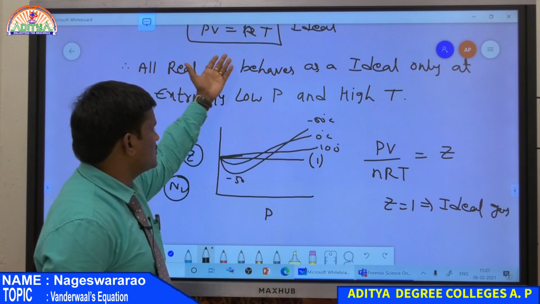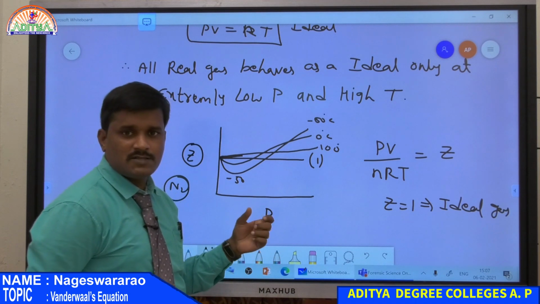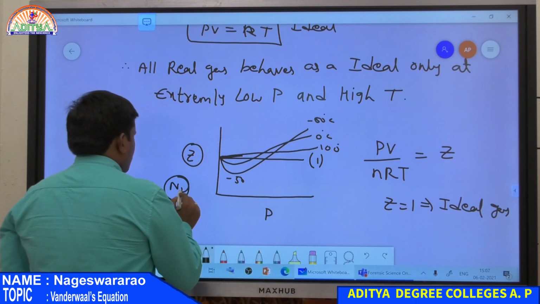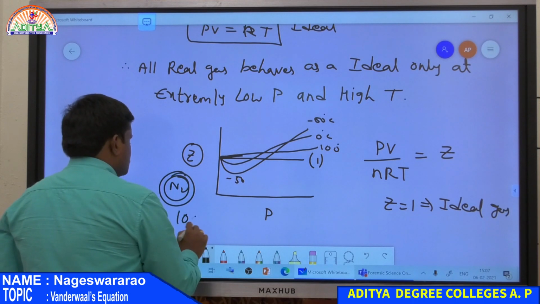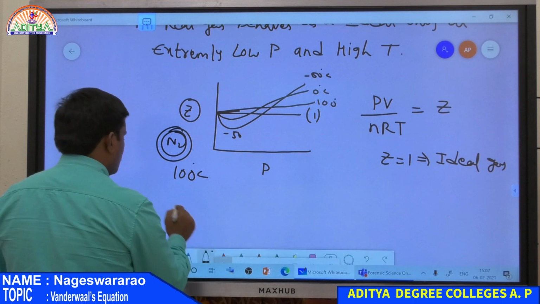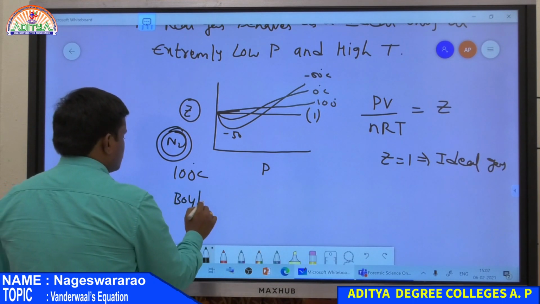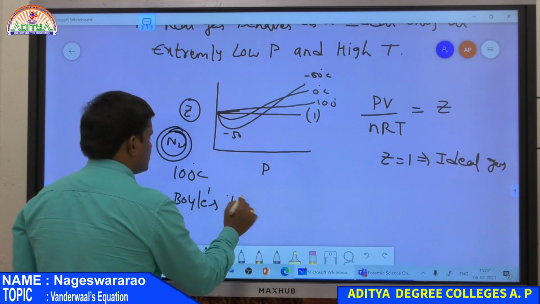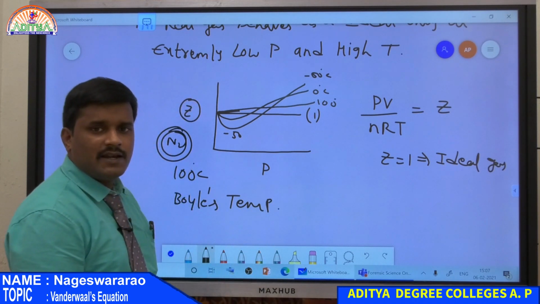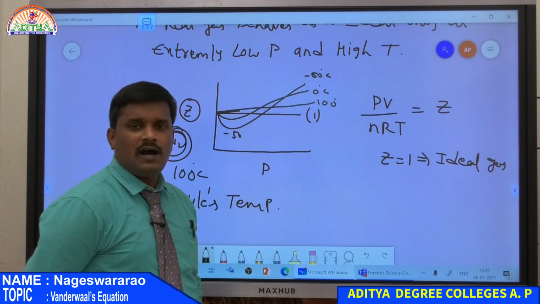At high pressure, PV is equal to, we get RT. That means PV by RT is equal to 1. Therefore, for nitrogen, 100 degrees is nothing but the boyle temperature. So that is nothing but the temperature at which a real gas behaves as an ideal.